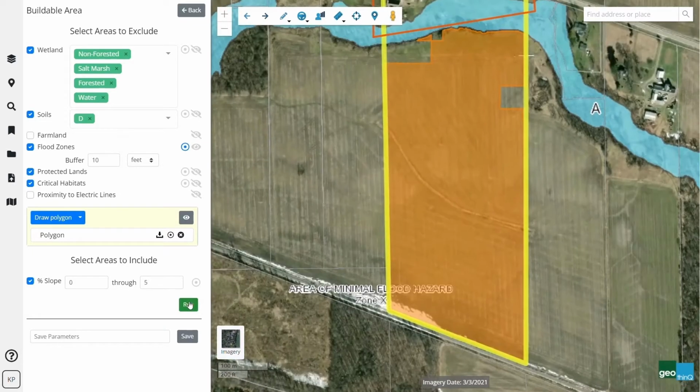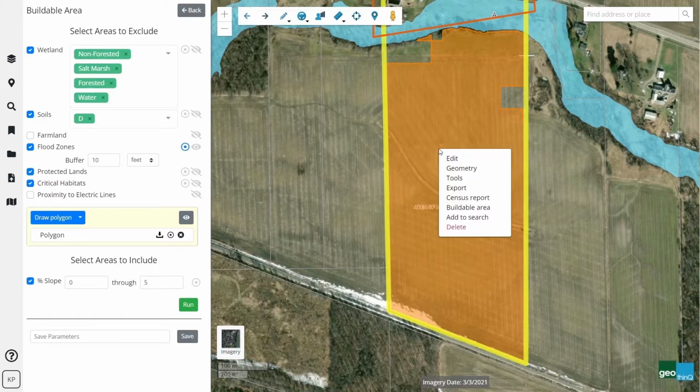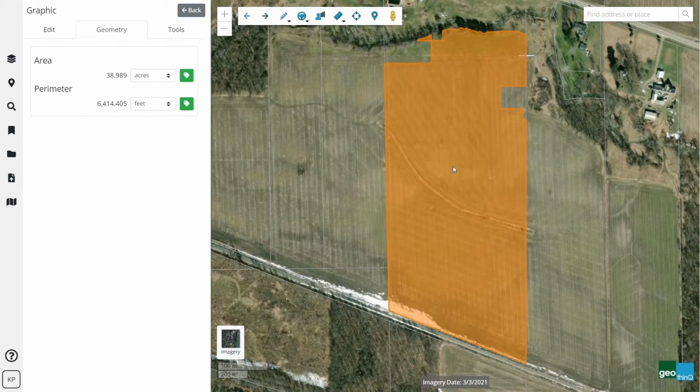Once the buildable area appears as a graphic, we can determine the area of the shape by right-clicking on the graphic and selecting Geometry. We can also quickly modify its appearance for further use from the Edit tab.